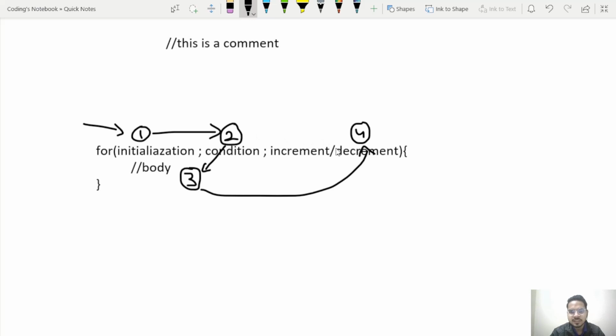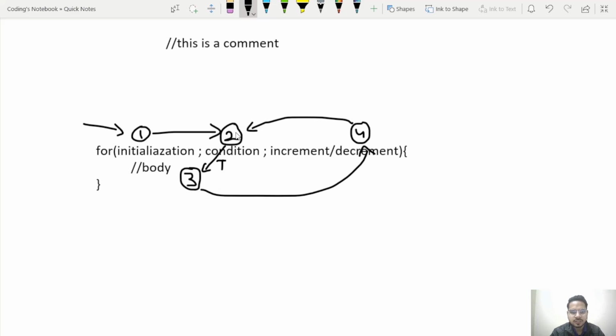So we will either increment or decrement based on our logic. Then finally the condition will become false and we will exit the loop. So from 4 we will go to 2. Again, when we are at 2, we will check the condition. If it is true, then we will go to 3. I can write it here also like T for true. Now from 3 we will go to 4, then back to 2.